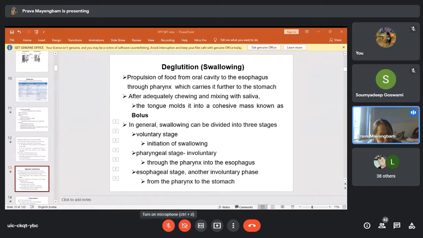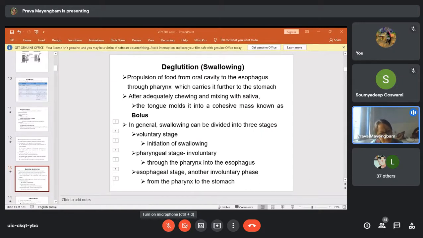A bolus is the partially digested food. Partially digested means by grinding and by mixing with the saliva in the mouth, it is molded into a small mass, and that small mass is called bolus. This bolus will be passed on from the mouth to the stomach. During this process there are three stages. The first one is passing from the mouth to the pharynx. That is the initiation, whether you will swallow it or not. That phase is the voluntary stage.